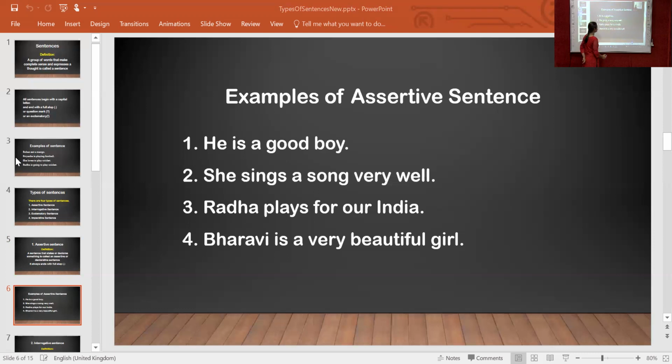Bharvi is a very beautiful girl. Bharvi is what? She is a very beautiful girl. Means in this sentence, something is declared. In these examples, assertive sentences declare something. So in all these examples, you want to focus on every word. First word is capital and it ends with full stop.